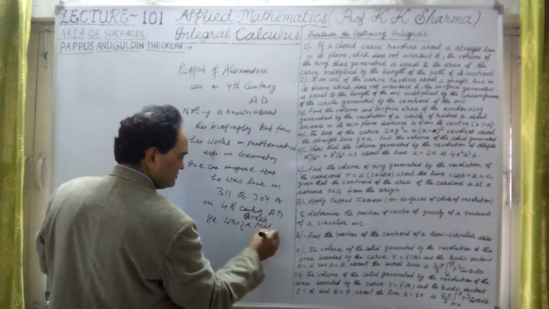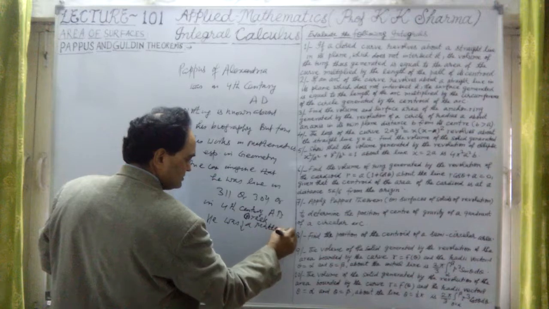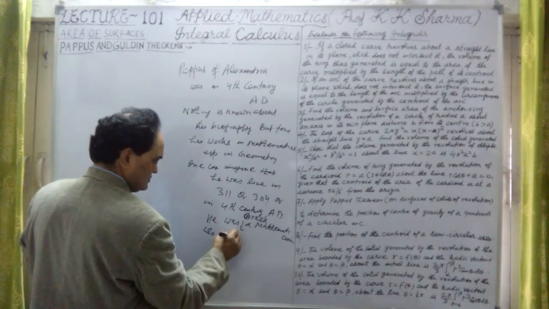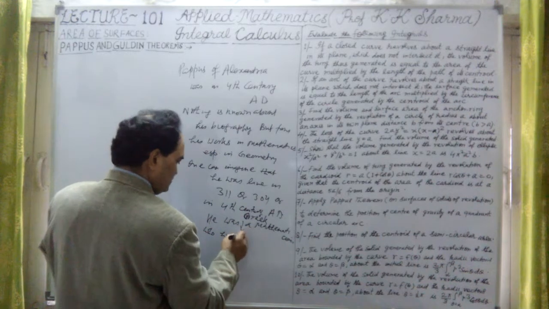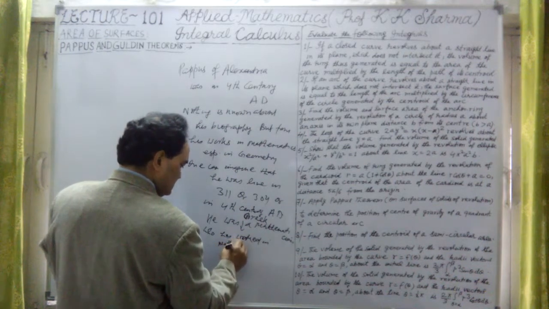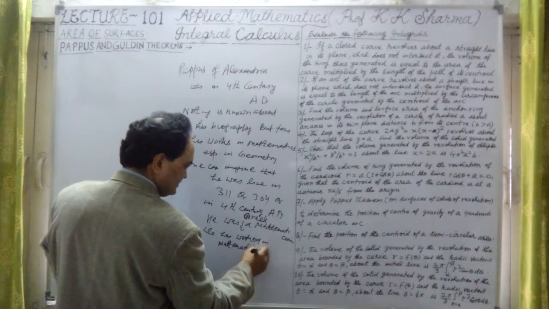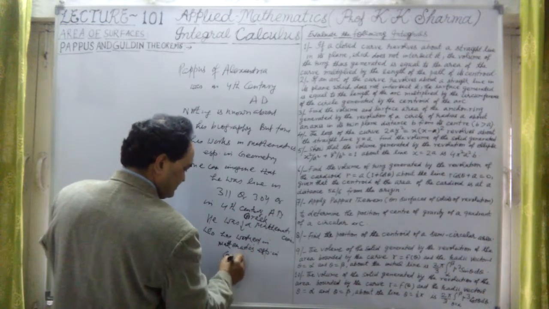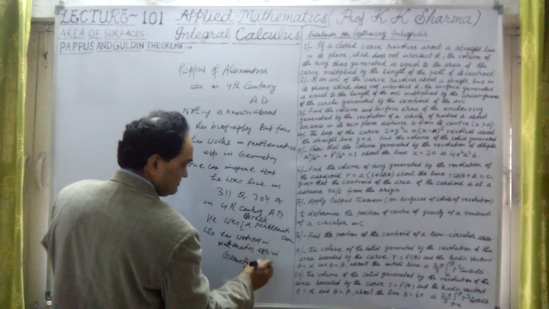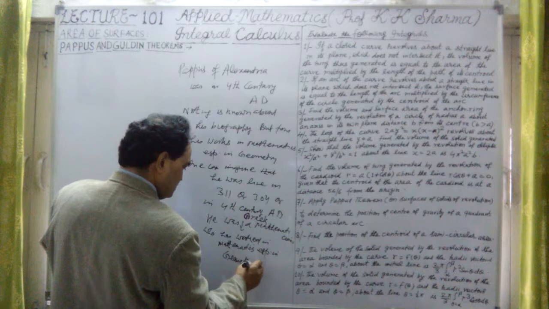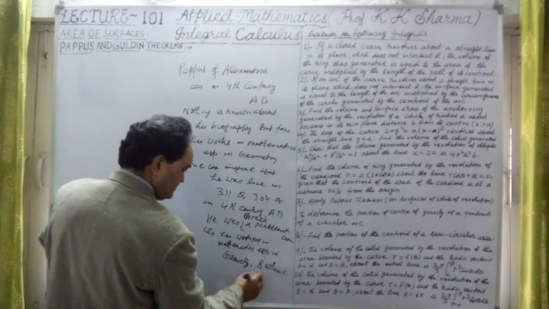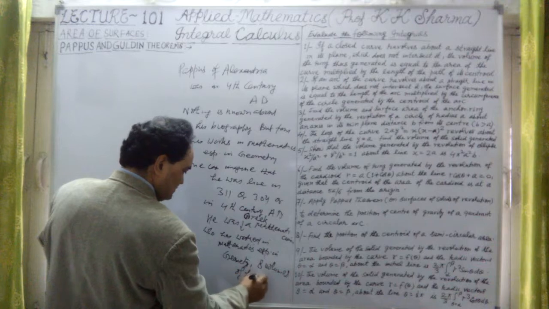He was a Greek mathematician who contributed in mathematics, especially in geometry. His 8 volumes of work in mathematics